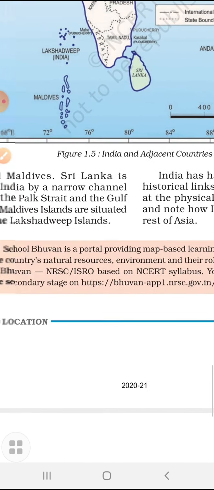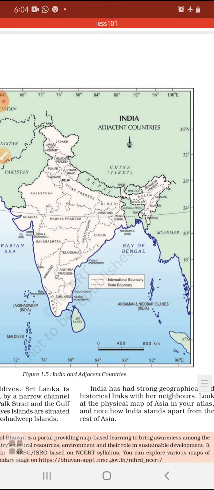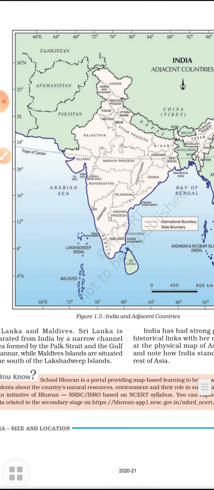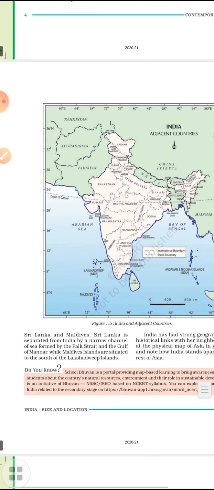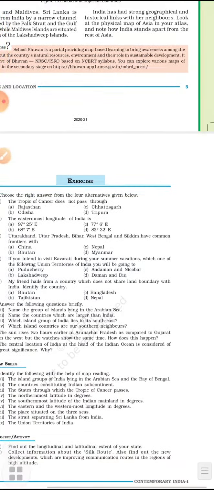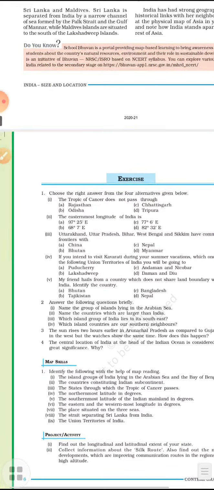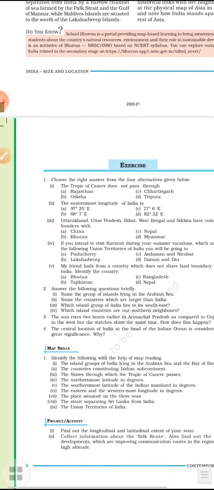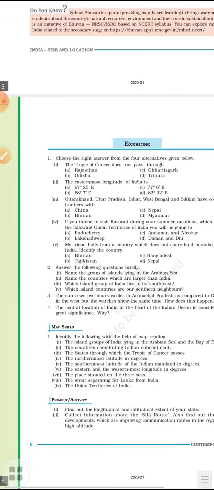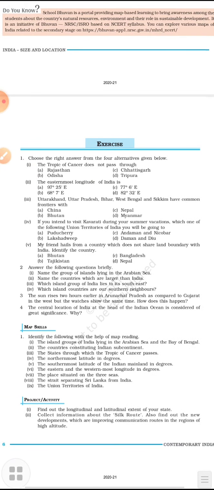So this was the chapter, children. Read this chapter, and tomorrow I will send NCERT questions. You have to do them yourself. And for extra questions, the day after tomorrow I will send them to you. All questions you have to do in the same notebook as I told in the class, that is the long notebook. Cover it and do it in one copy, in good handwriting with blue and black pen. Okay. Thank you.